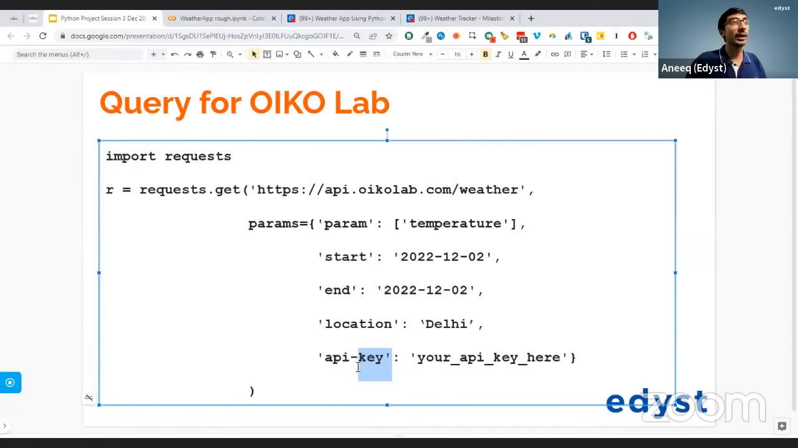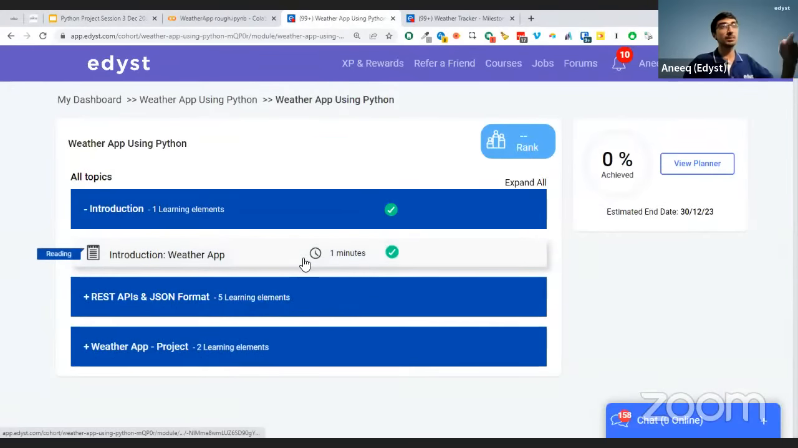Now, how do I do it? How do I actually get the API key? Simply, you have to go to the instructions. We have given you step-by-step instructions. Go to these instructions over here and get all of your API keys. You can get it from there.